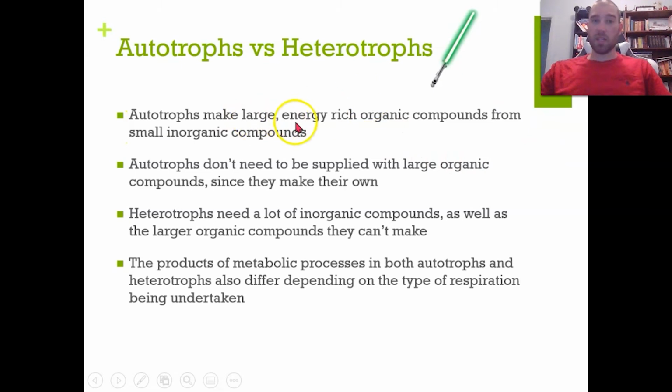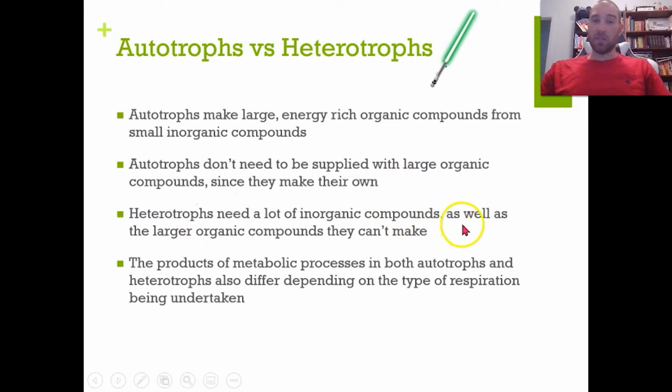Autotrophs make large, rich organic compounds from small inorganic compounds. Glucose, which is organic, is made from carbon dioxide and water, which are inorganic. Autotrophs don't need to be supplied with large organic compounds because they make their own. And the glucose that they make from photosynthesis, they can use to turn into all of the other organic compounds like oils, fats in the case of avocados, amino acids, and so on.